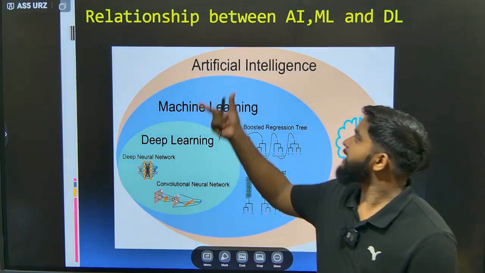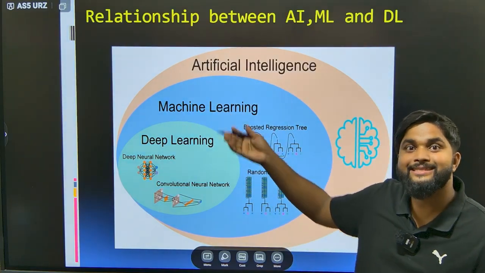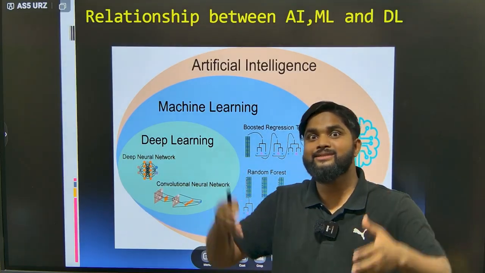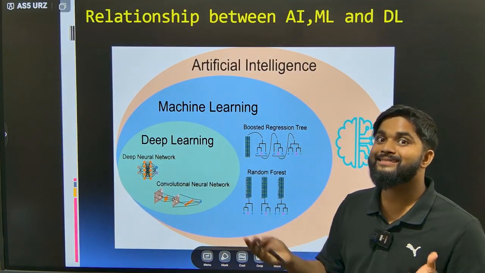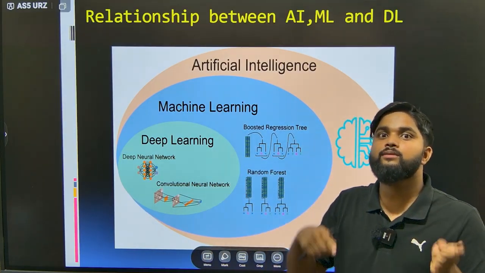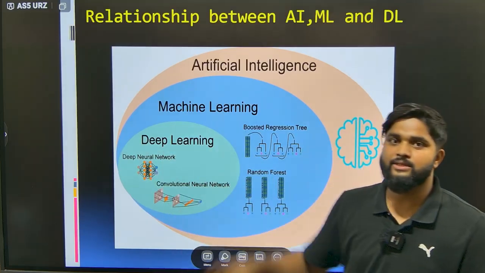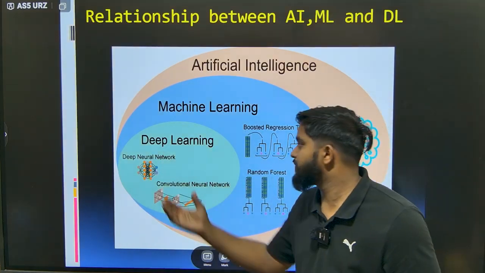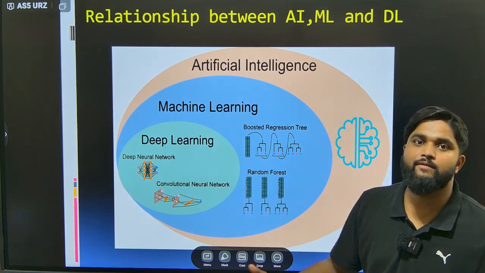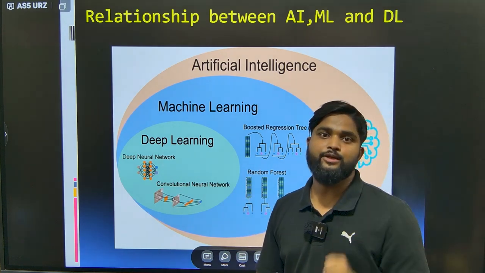So now you see the relationship between AI, ML and DL. Here, AI is a domain. Inside AI we have machine learning as a subdomain, and inside machine learning we have one more subdomain, deep learning. Deep learning has deep neural networks and convolutional neural networks.